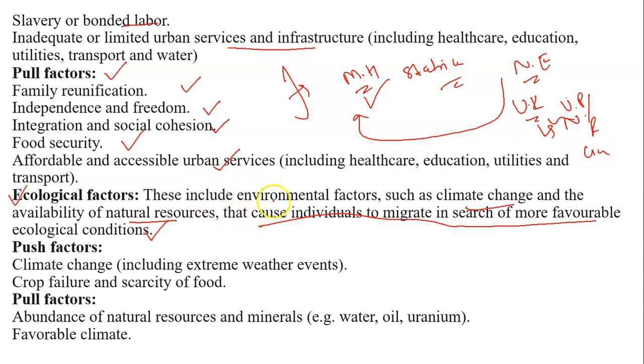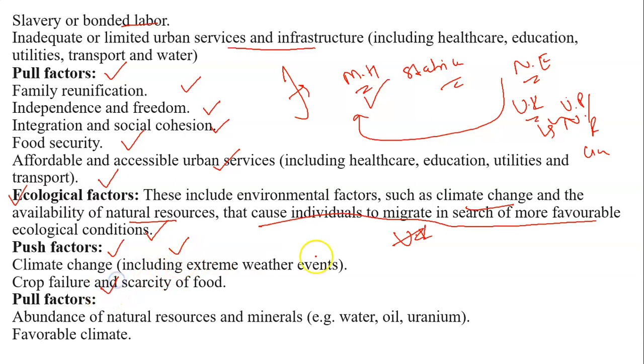So what are the push and pull factors under these ecological factors? The climate change. If there are some problems of climate, then the person will leave this place and move to that place where they will get some favorable ecological conditions.